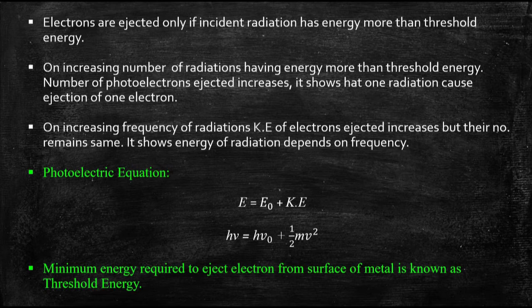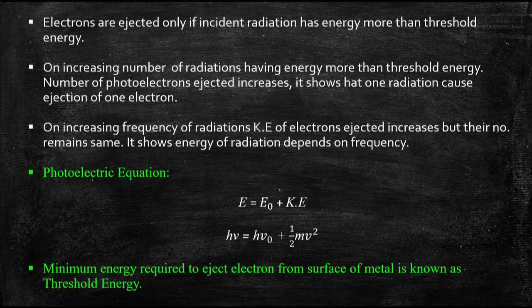The next point: on increasing the frequency of radiations, the kinetic energy of electrons ejected increases, but their number remains the same. It shows that the energy of radiation depends on frequency. As in the previous picture, we discussed two electrons having different velocities.